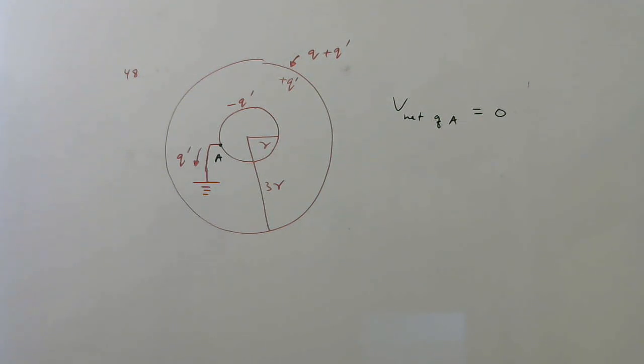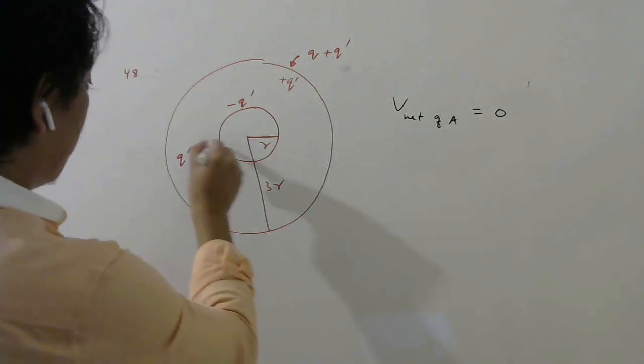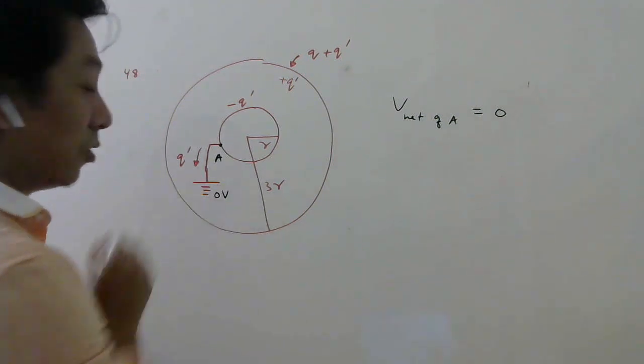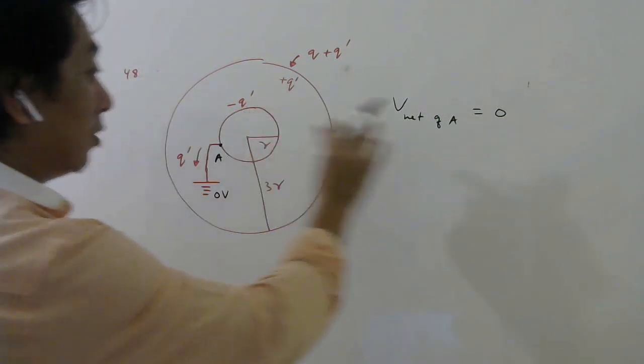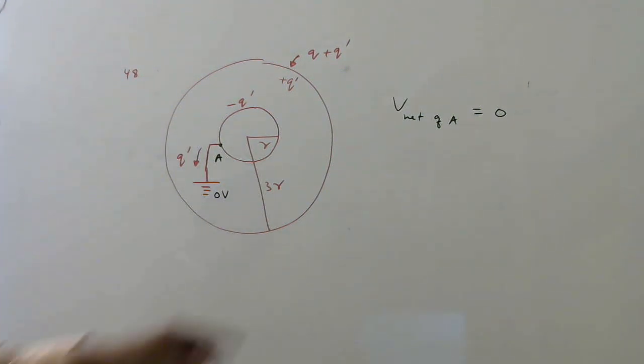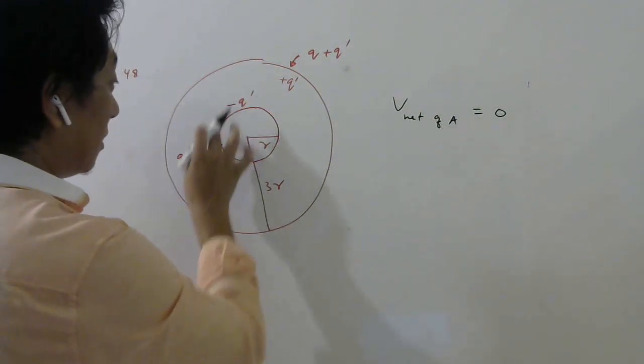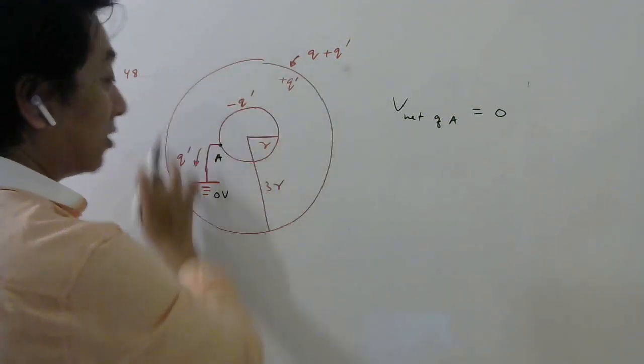Understood? Okay, because it is connected to ground, the potential of this point should be the same as ground. For ground we take 0 volt, so for this sphere also it will be 0 volt. Now how will this potential be 0 volt? Who will produce potential here? The charge on this shell and the charge on this shell.